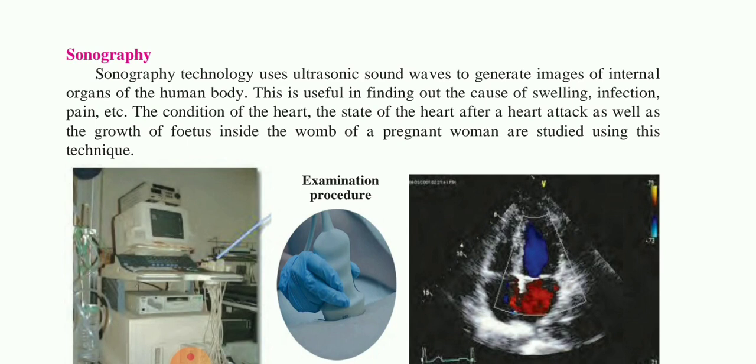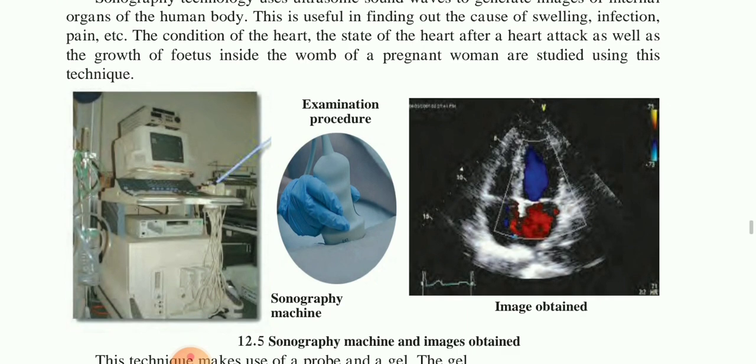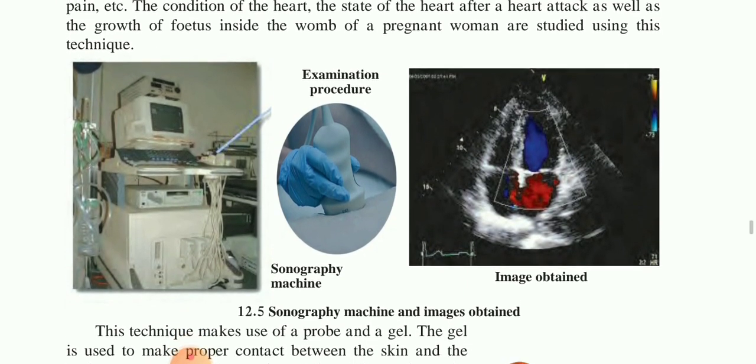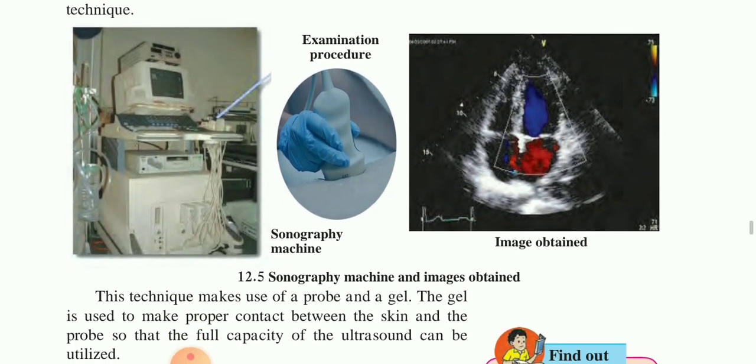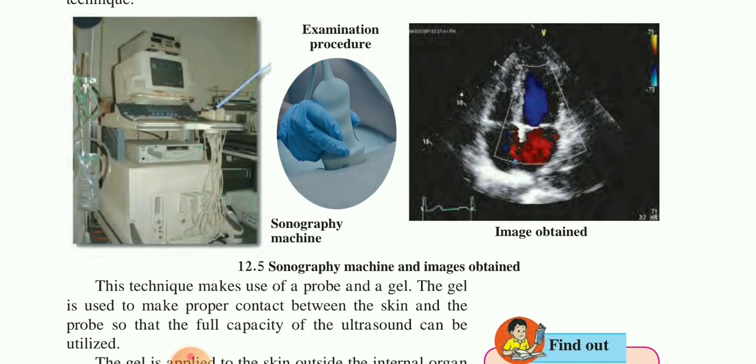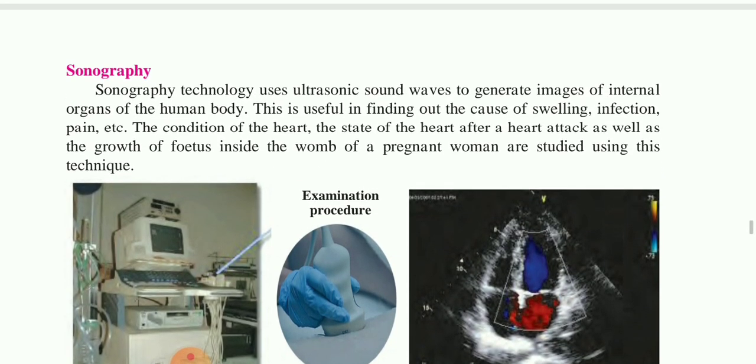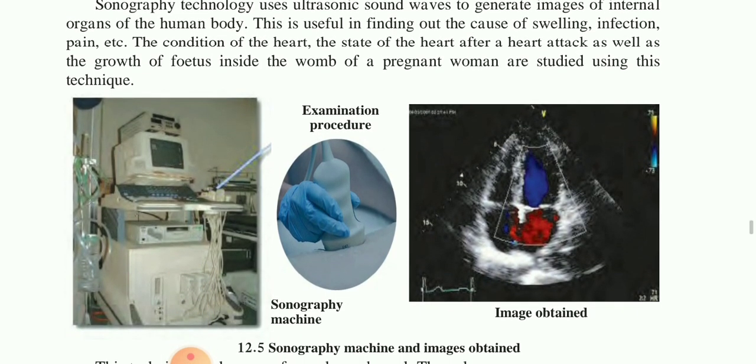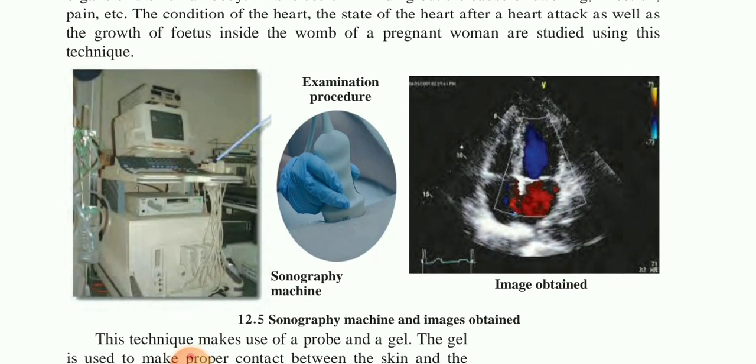Sonography: there is a probe, you can see, the examiner procedure. A probe is there and a gel is applied on the body of the person whose sonography has to be done. Any defects in the womb of a mother, or the condition of the fetus growing in the womb, whether the condition is normal, can be checked with the help of sonography.